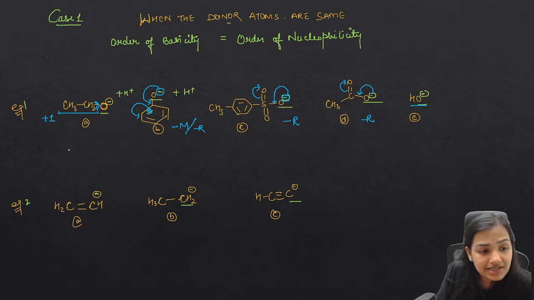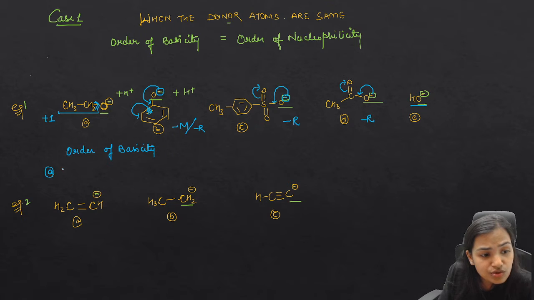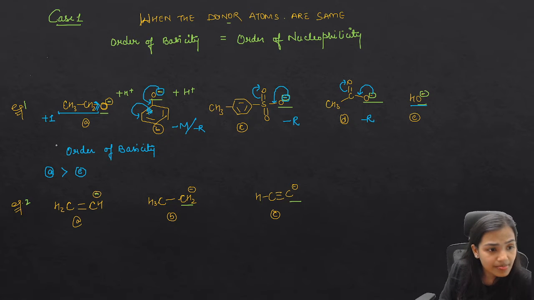So if I have to give the order of basicity, A is going to be a stronger base than E. Why? Because in the case of A, there is a plus I effect and the electron density is increasing. In the case of E, there is nothing, it's a reference atom. The others are resonance stabilized.